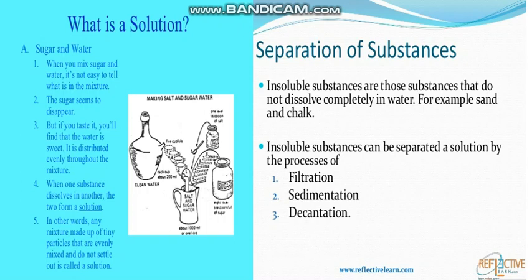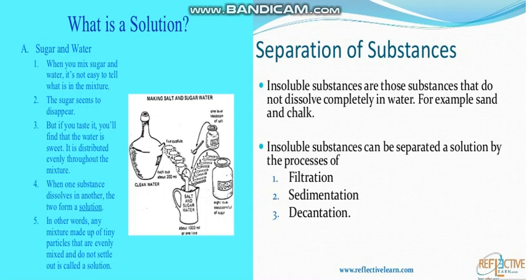When you mix sugar and water, it's not easy to tell what is in the mixture. After some time, when it is properly mixed, you cannot see the sugar in the water. It is because it is fully, evenly dissolved. So the mixture is now clear. We cannot see the sugar in the water.